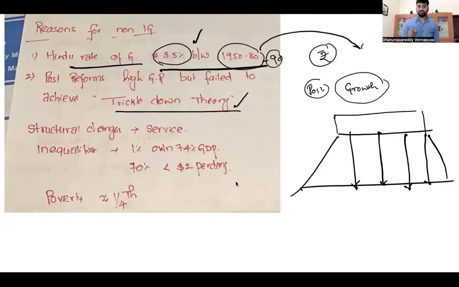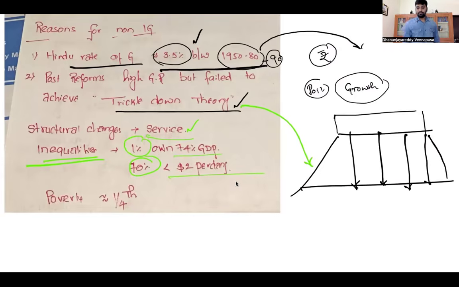Why was there no inclusive growth? Because whatever structural changes we got after 1991 were focused on the service sector. Unfortunately, we neglected the agricultural sector and industrial sector. As a result, growth was concentrated in the service sector. Hence, trickle-down effects could not happen. This is one reason. As a result, there were rising inequalities in the country. According to the Oxfam report, the top 1% of Indians own 74% of national income, whereas the bottom 70% of the poor earn less than $2 per day.